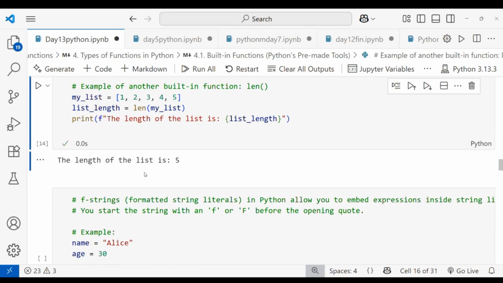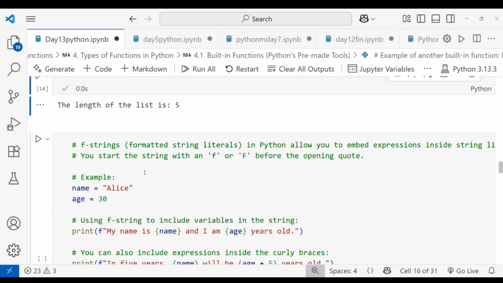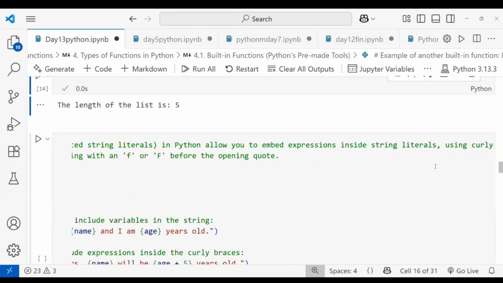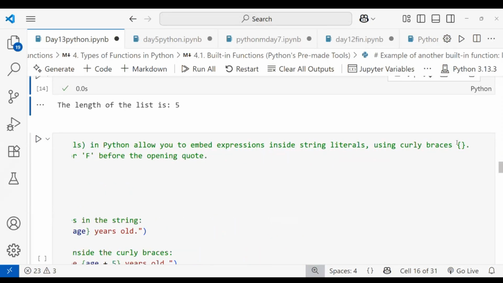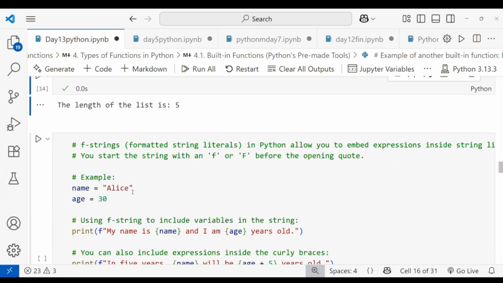Next, we will discuss f strings in depth. F string stands for formatted string literals. In Python, they allow you to embed expressions inside string literals using curly braces. You start with f, which can be lowercase or uppercase. That's what we do using the f string method.